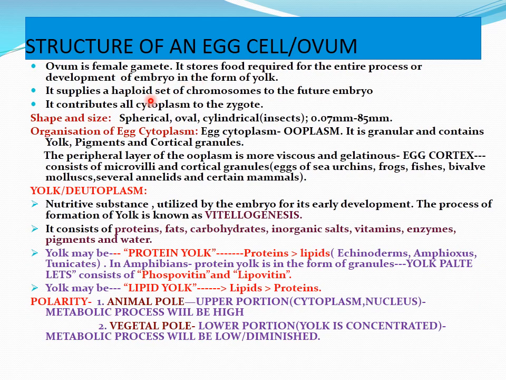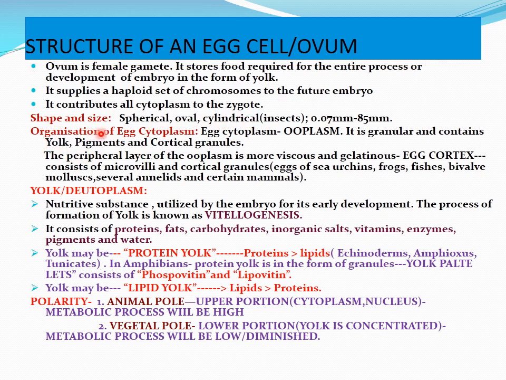Structure of an egg cell or ovum. Ovum is a female gamete. It stores the food for the development of the embryo in the form of yolk. It supplies a haploid set of chromosomes to the future embryo. It contributes all cytoplasm to the zygote. The shape and size of an egg may be spherical, oval or cylindrical.